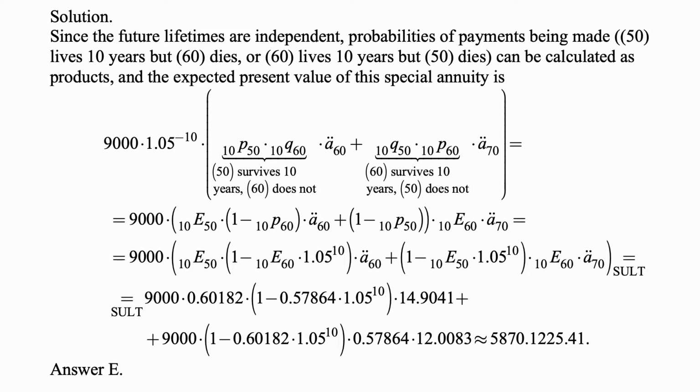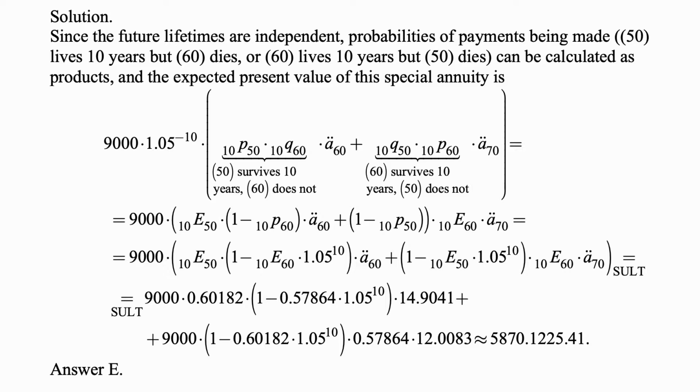I'm sorry, I was confused because I was looking for the 60-year-old survival in the first expression, but it's second in the product. So 10q50 means that the 50-year-old does not survive 10 years, and 10p60 is the probability that the 60-year-old survives. And that 60-year-old, when 10 years pass, is now a 70-year-old, and the present value of a unit annuity due paid to that person for life is A double dot 70.